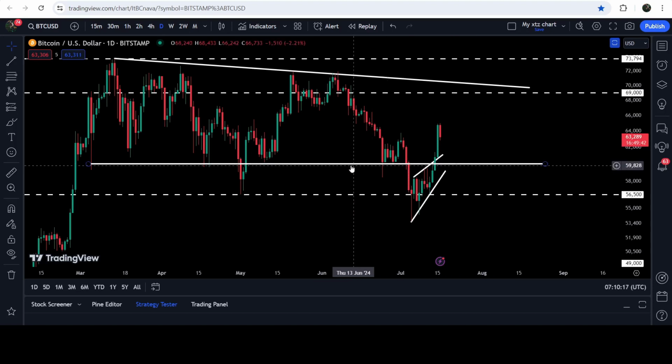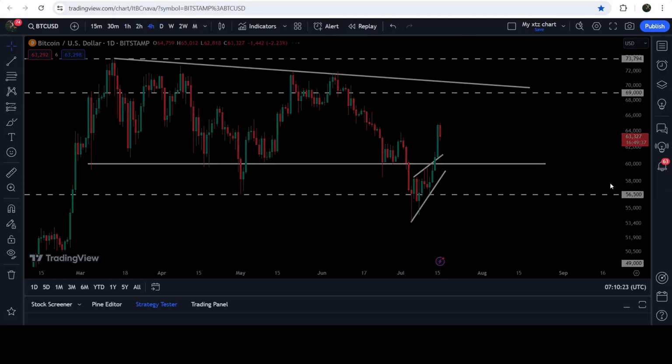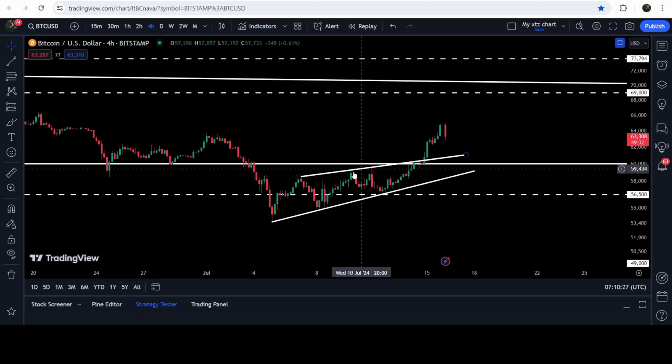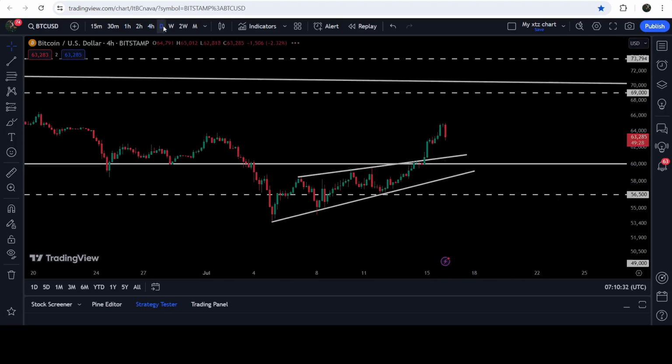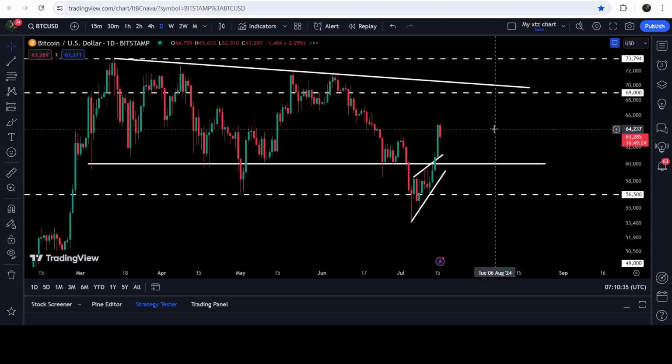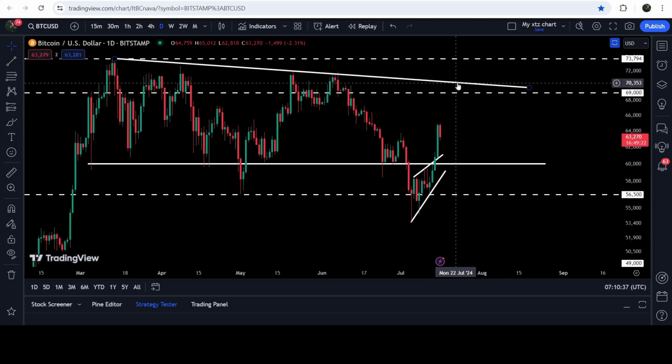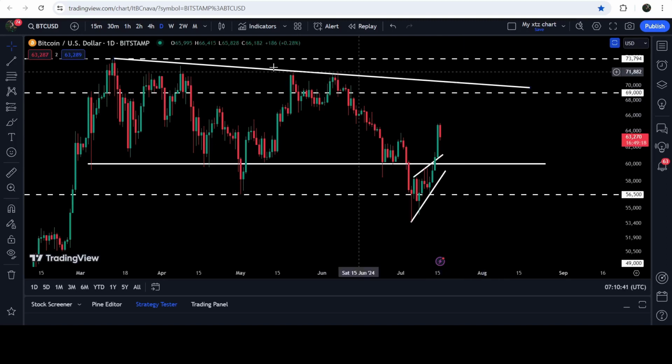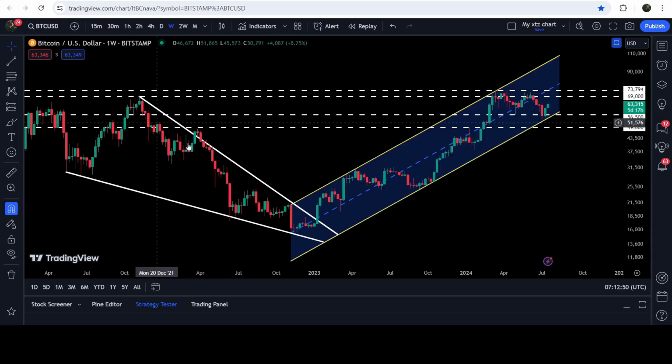One was the resistance of this $60,000 that was previously broken as support of this descending triangle. And the next one was the resistance of this smaller falling wedge pattern that was formed on a 4-hour time frame chart. You can see that we have broken out these two resistance levels, and now we can expect that this move to the upside will continue at least up to the resistance of the triangle. And this time the resistance of the triangle is approximately at $70,300.